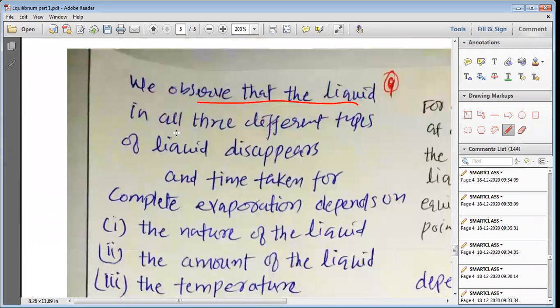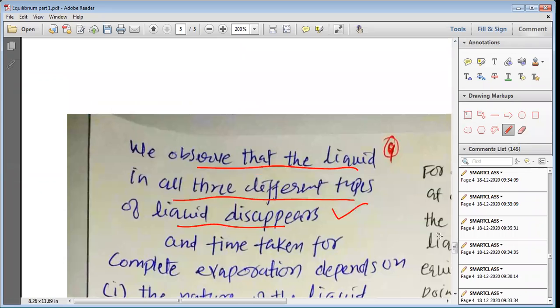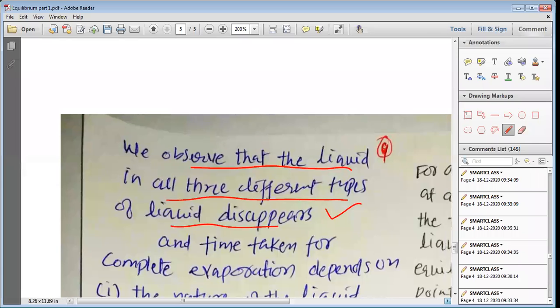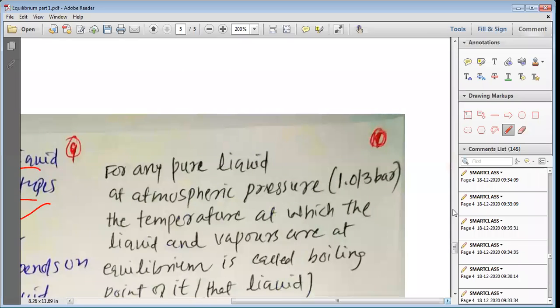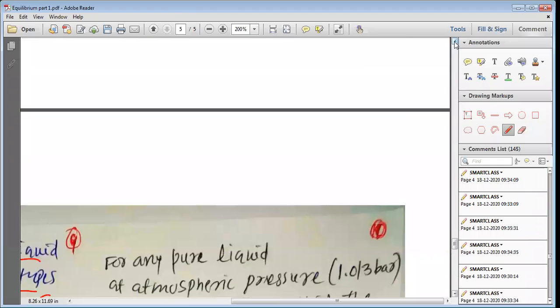We observe that the liquid in all three types of liquid disappears when we put them into the box which is open. So please remember that this new experiment we have been doing in an open system, not in a closed system.